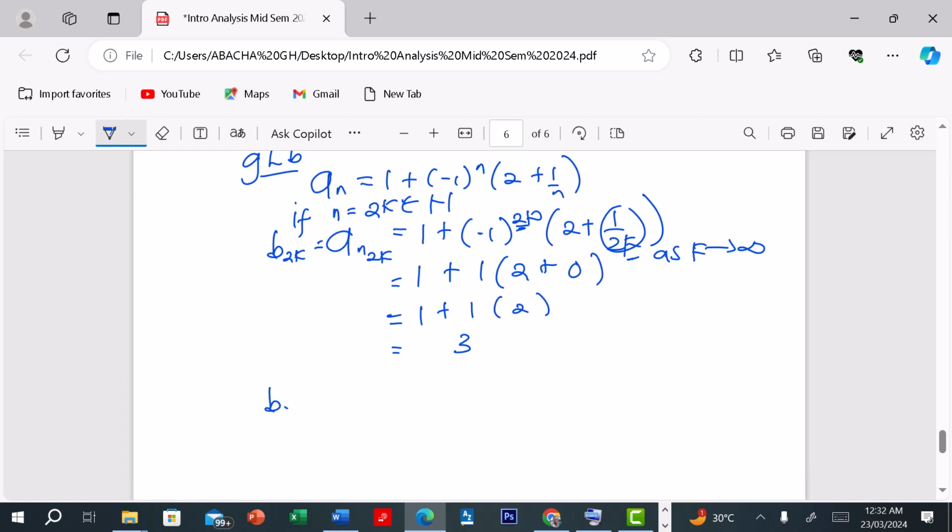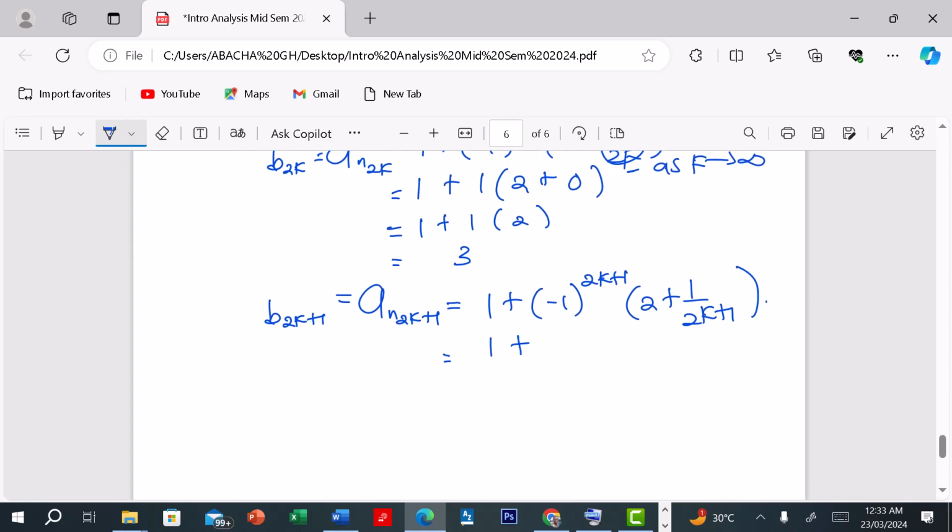Now b 2k plus 1, this is for odd indices, so we have a 2k plus 1. This becomes 1 plus negative 1 power 2k plus 1, brackets 2 plus 1 over 2k plus 1.